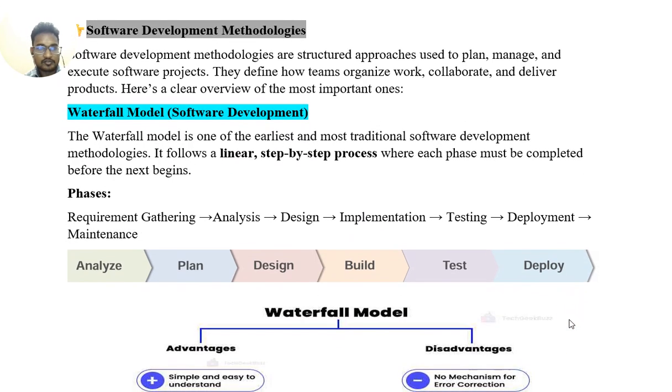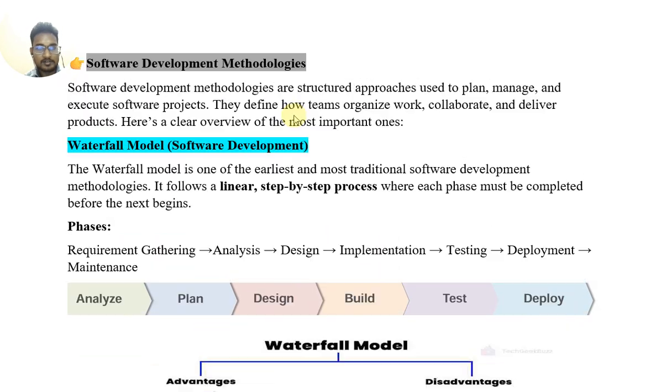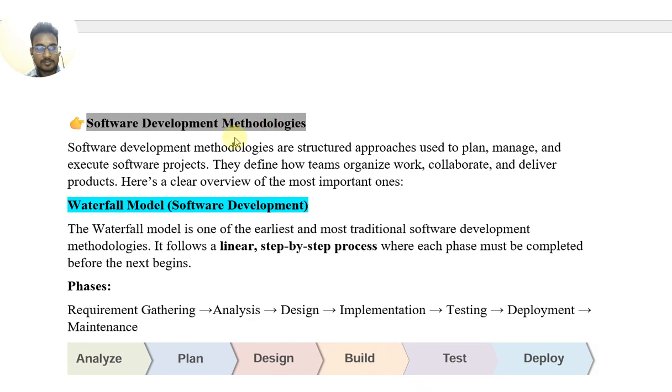Next is software development methodology. Software development methodologies are structured approaches used to plan, manage, and execute software projects. They define how teams organize work, collaborate, and deliver products. Here is a clear overview of the most important ones.